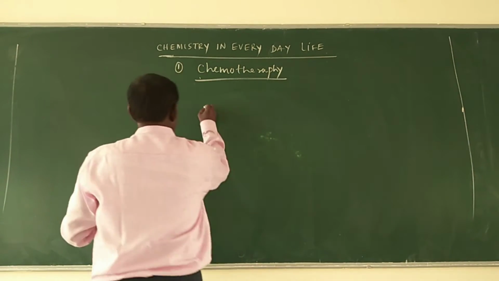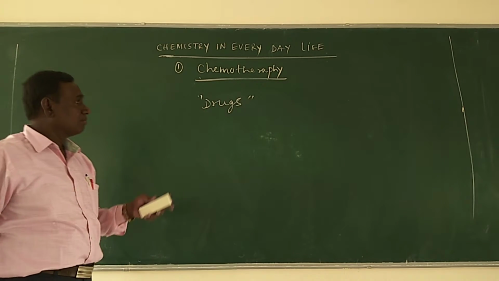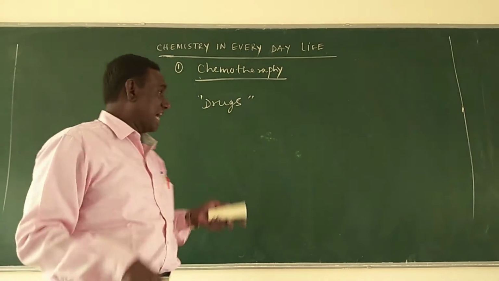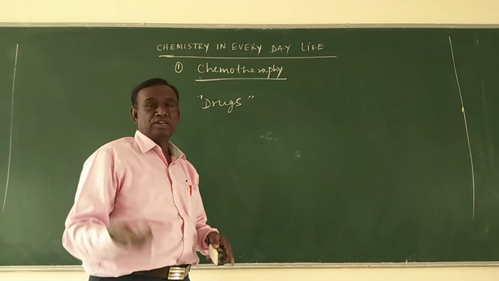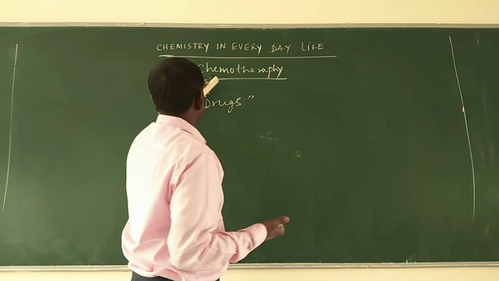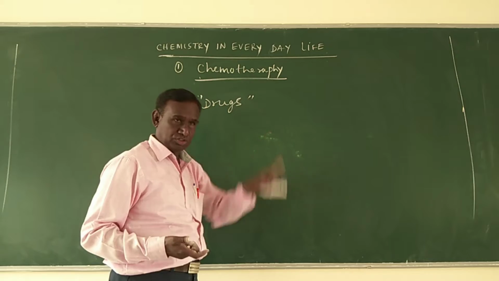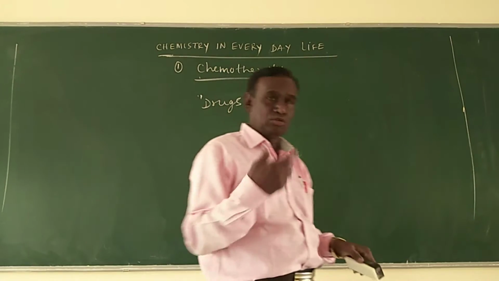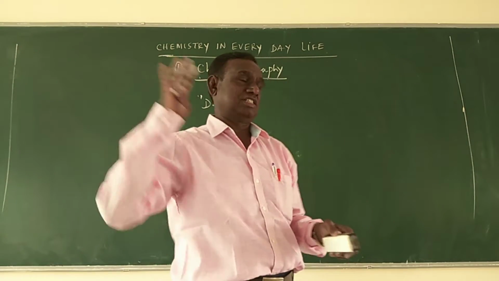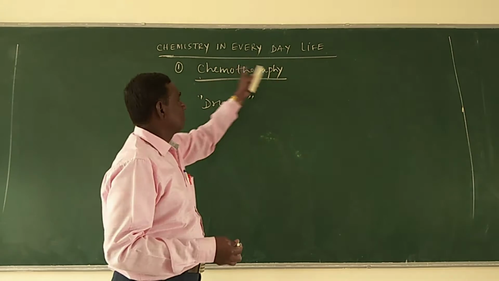That means many chemical substances are used as drugs to cure many diseases. Different drugs, different chemical substances, are used to cure different diseases. This process is called chemotherapy.